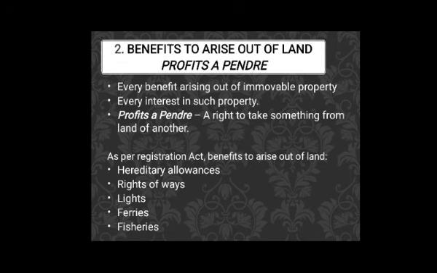Now second is benefit to arise out of land, profits a pendre. Every benefit which is arising out of immovable property is immovable property. Alright. So if there is a plant and that plant is giving fruits, like a mango tree where mangoes are being grown every year, then that mango will also be part of immovable property till it is attached to that plant. Every interest in such property, if you have given your house on rent, then that rent will also become part of immovable property.